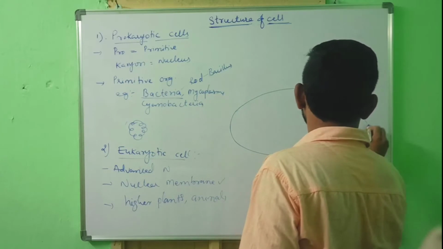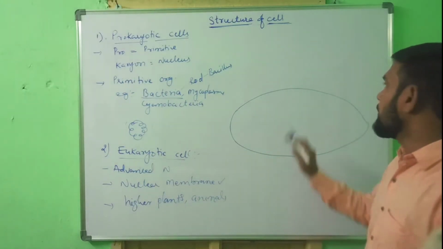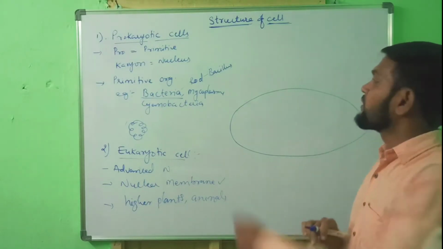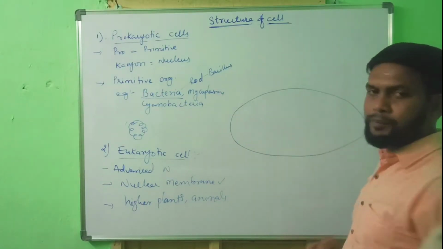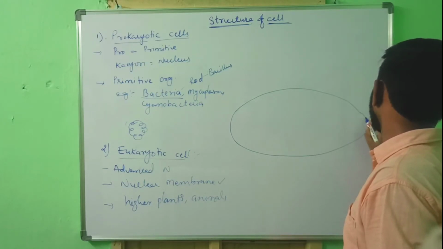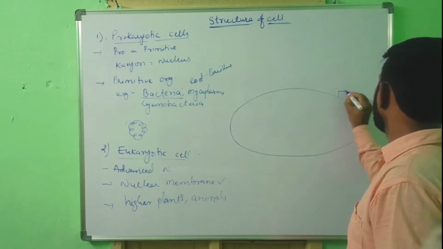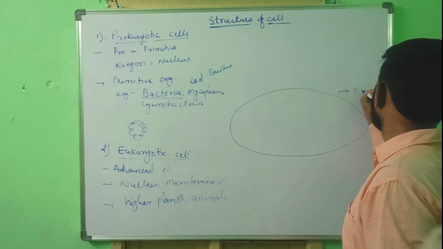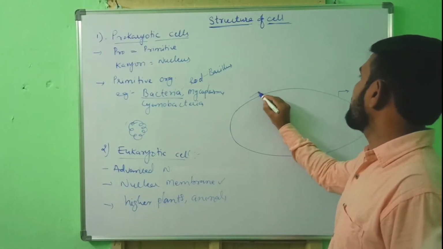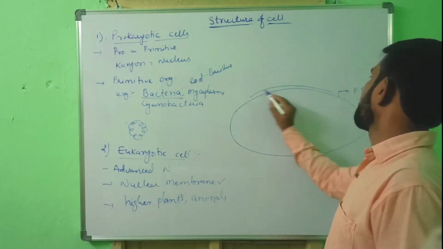The line which I have drawn here is plasma membrane of rod shaped bacterium. I am writing here plasma membrane. Okay. Outer to the plasma membrane there is cell wall.